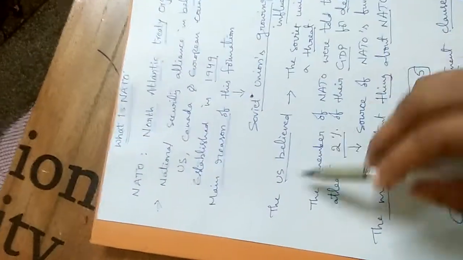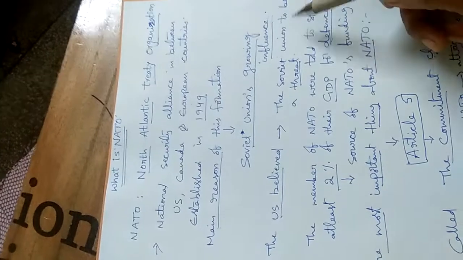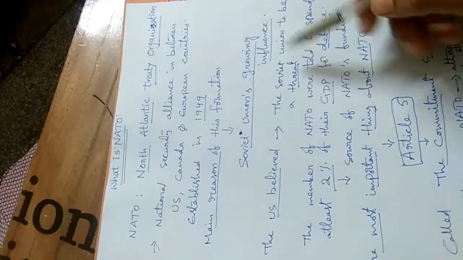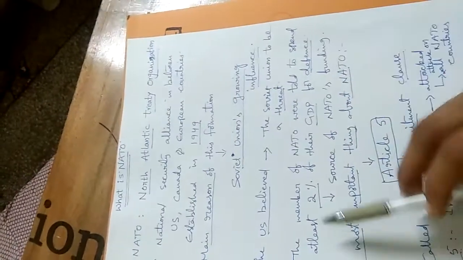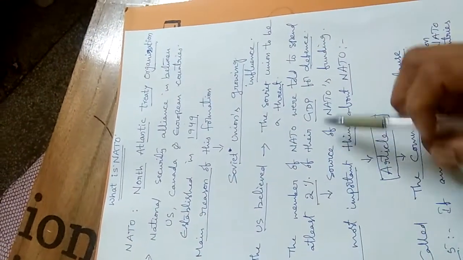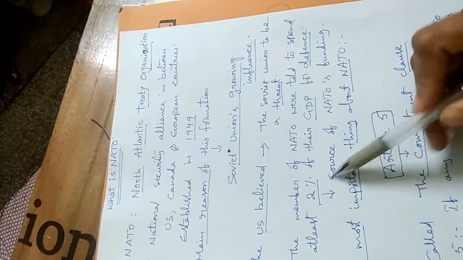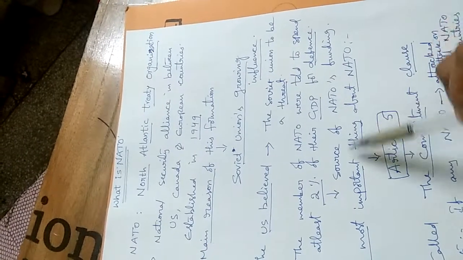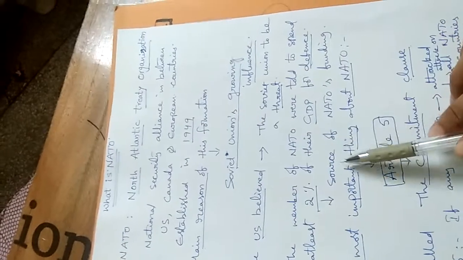The US believed the Soviet Union to be a threat. So the members of NATO were told to spend at least how much? 2% of their GDP for defense. This 2% of their GDP is the actual source of NATO's funding.